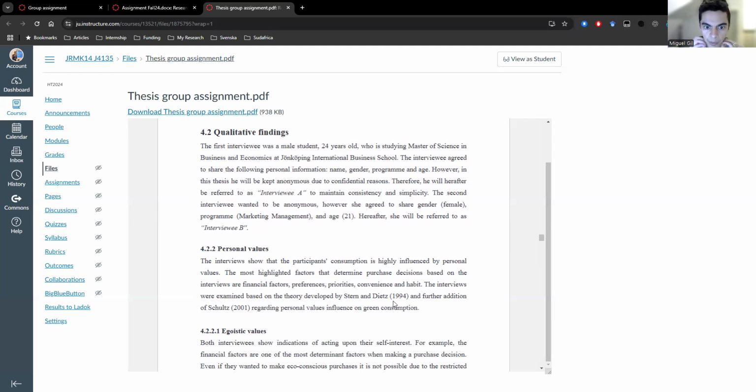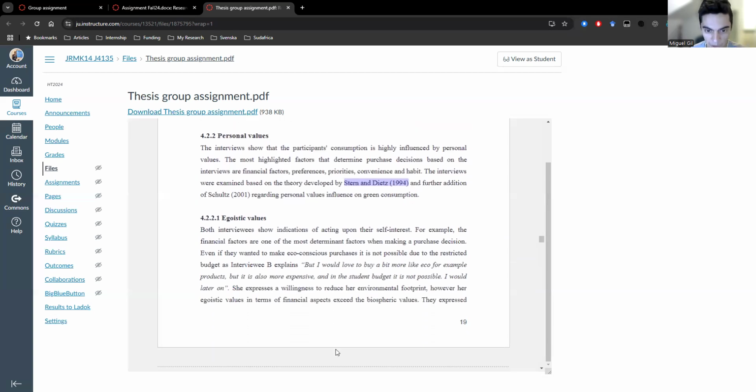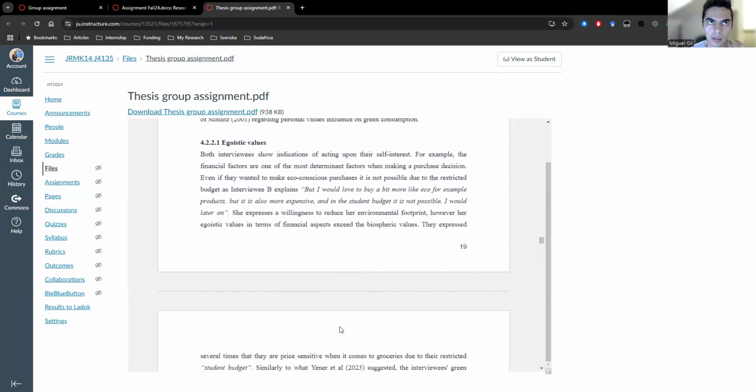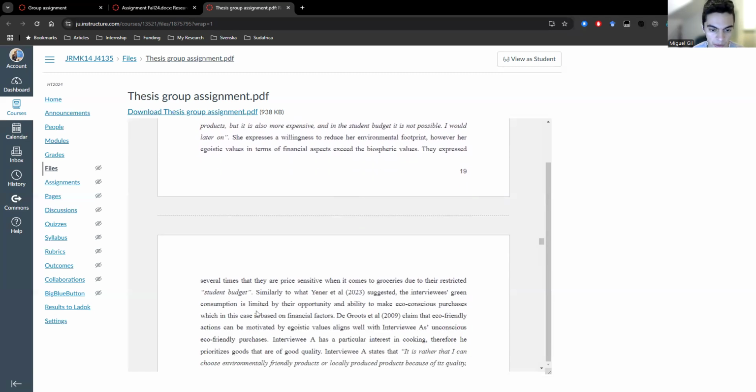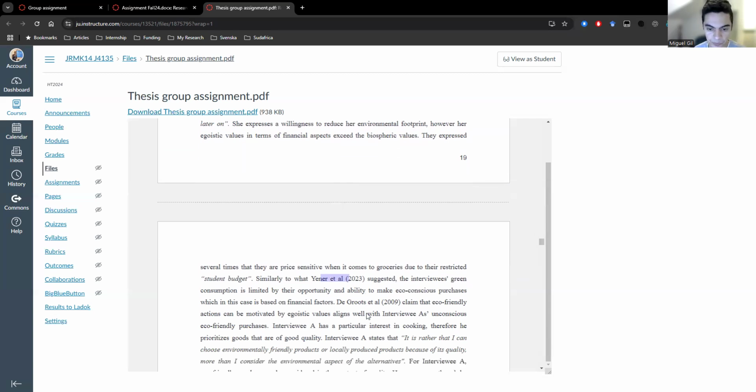What do you prefer? Some people like to include already, kind of doing a short discussion already in the findings. You can include a few key references when you discuss the themes that emerge, that they are relevant, but it's not necessarily that important in the discussion. In here, you can do it more descriptive, more empirical. This is for section 4, the findings. You can see they included a few, but if you prefer to do it like that, if you think it will help you, you can do it, but it's not mandatory. It's mandatory in chapter 5.